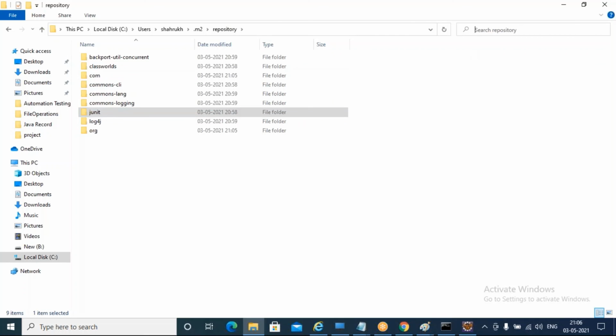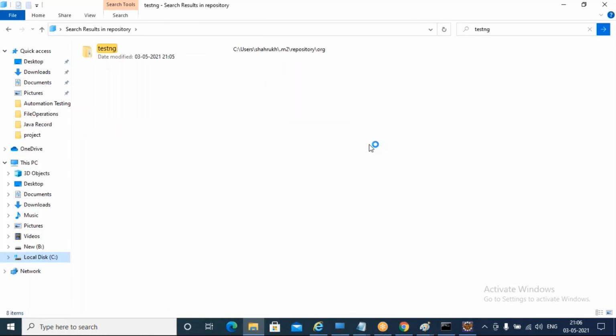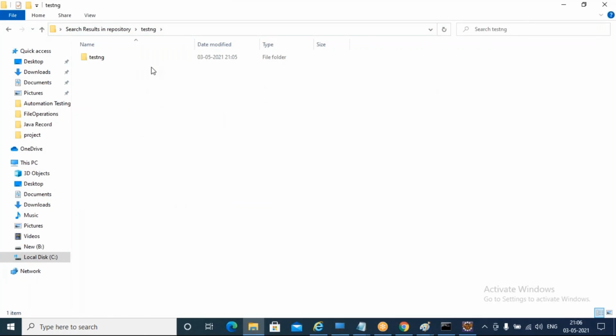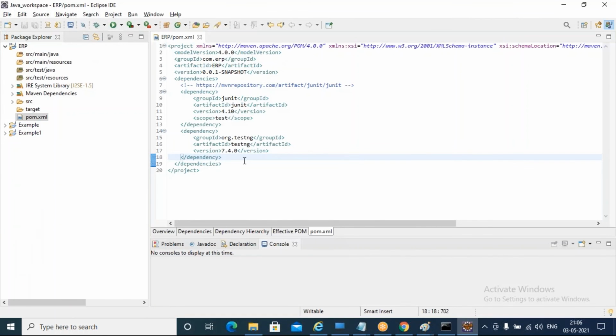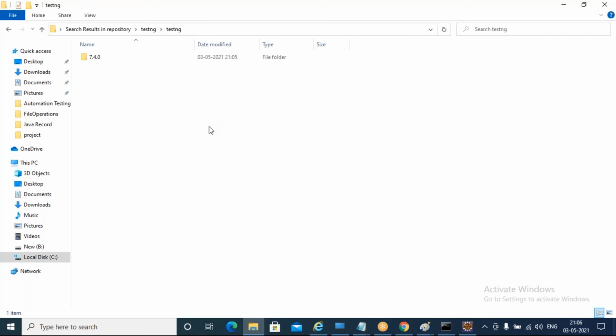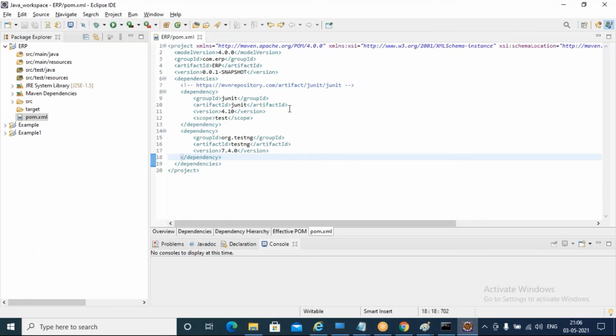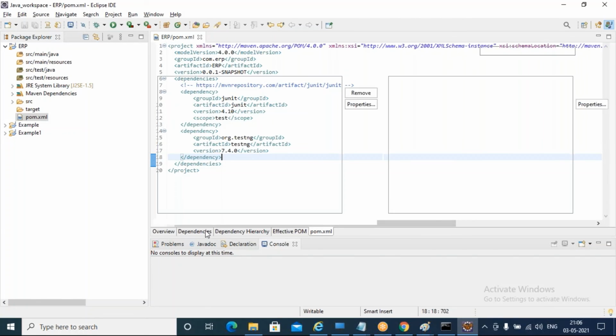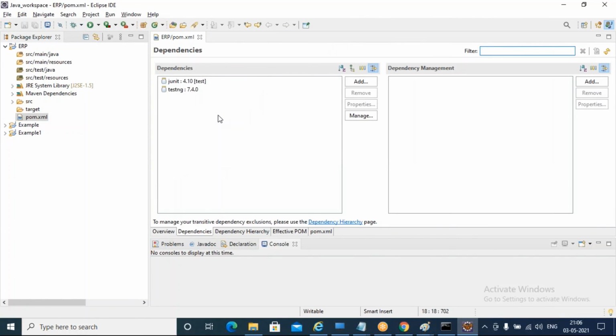Okay, you can see TestNG with today's date is there. TestNG jar version 7.4.0, we downloaded, right? So this is how we are going to make use of adding dependencies and jar files.